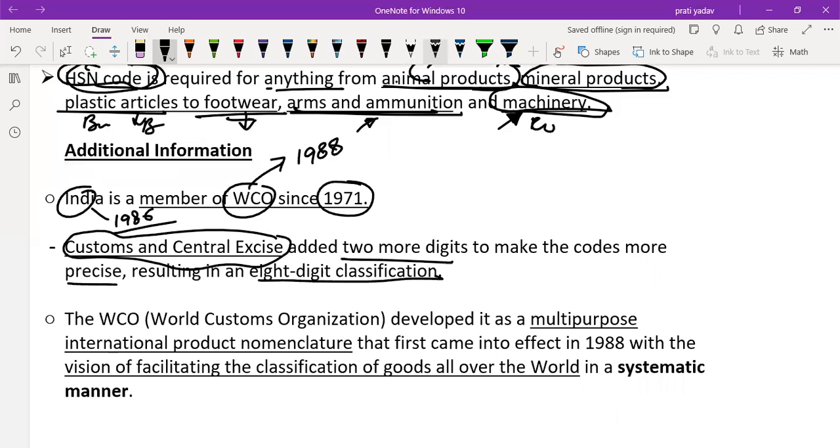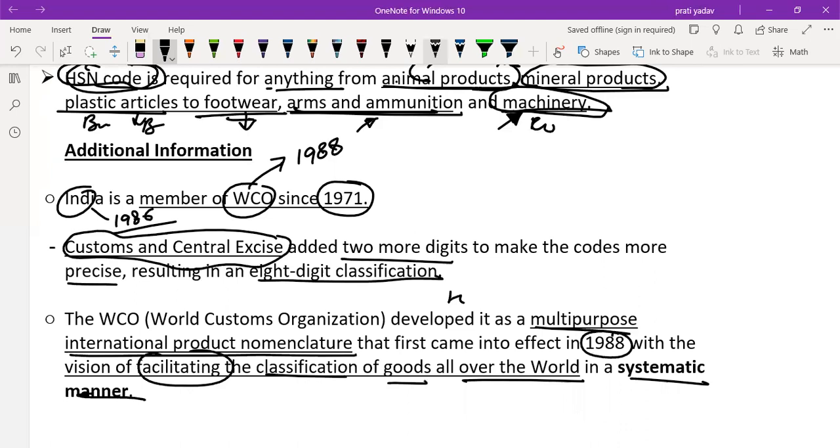The WCO developed it as a multi-purpose international product nomenclature. WCO developed HSN as a multi-purpose international product nomenclature that first came into effect in 1988 with the vision of facilitating the classification of goods all over the world in a systematic manner. So by using the HSN code, classification of goods is happening in a systematic manner in the whole world.